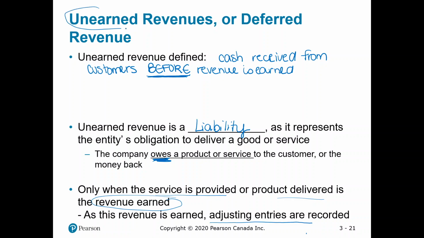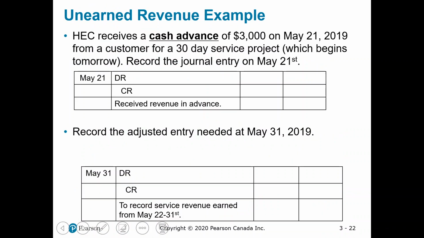And unearned revenue makes sense. It is not earned yet. And deferred revenue is another term for this. And it's saying we're deferring recognizing our revenue until the future when it's earned. So that is where that name comes from. Okay, let's look at an example.